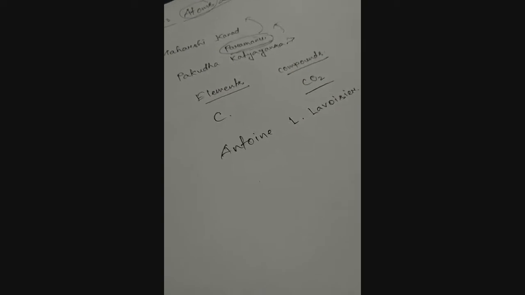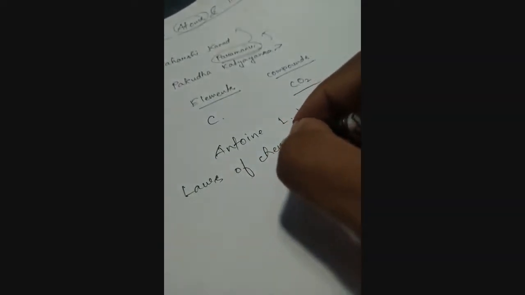So what are these laws? The laws of chemical combination. The first law was the law of conservation of mass.